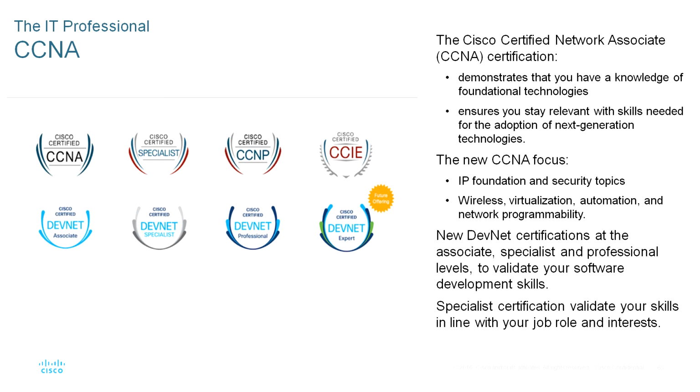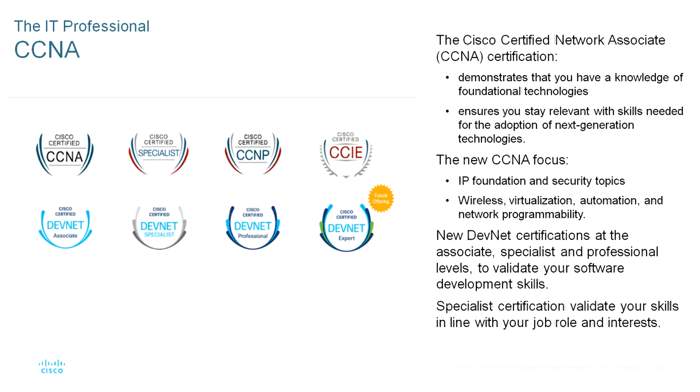In this case, it is good to know the skills needed to match the types of jobs available in IT. The role and skills required for network engineers are evolving and are more vital than ever. The CCNA, Cisco Certified Network Associate, certification demonstrates knowledge of foundational technology and ensures they stay relevant with the skill sets needed for the adoption of next generation technologies.